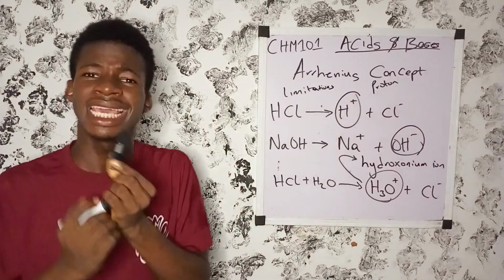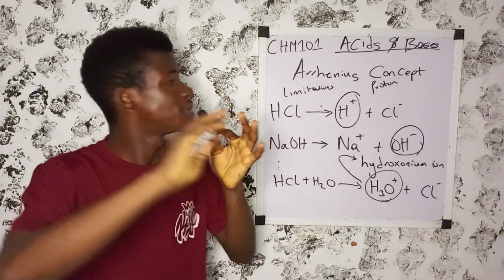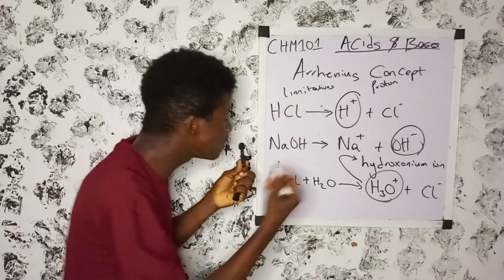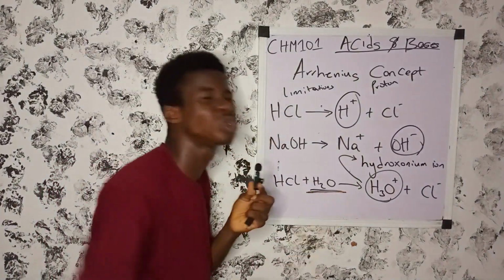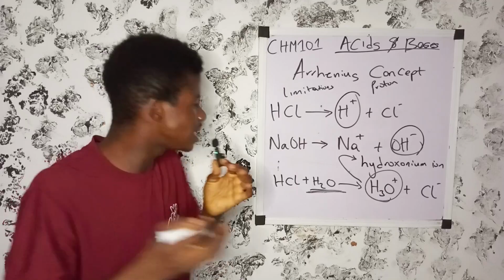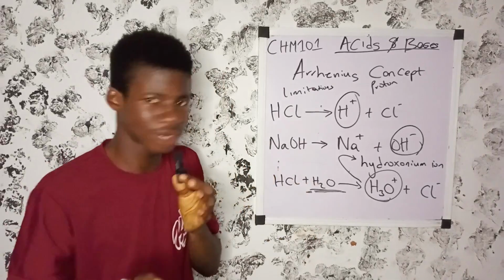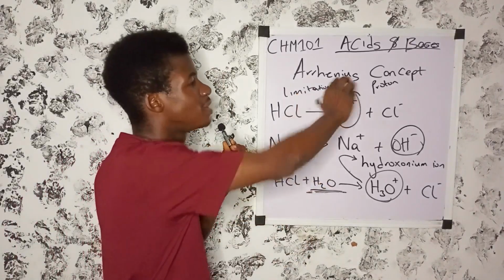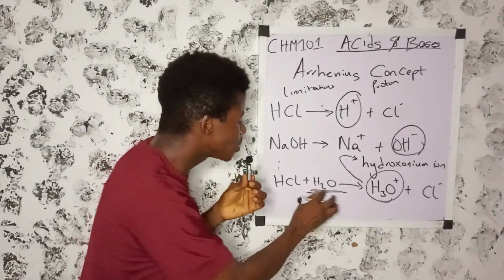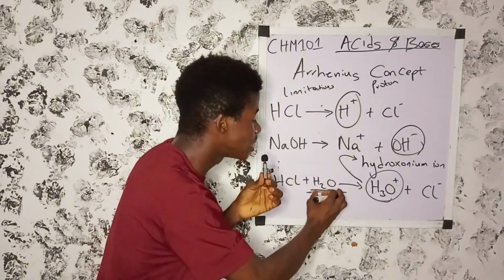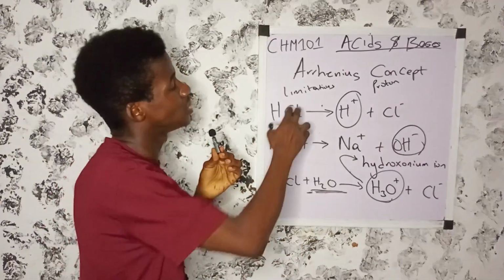It has limitations in the sense that the reaction is always associated with what? With water. It limits an acid to an aqueous solution. I don't know if you understand. So this is the limitation of Arrhenius concept about an acid. It limits an acid to be any substance that dissolves in water. It must be an aqueous solution.